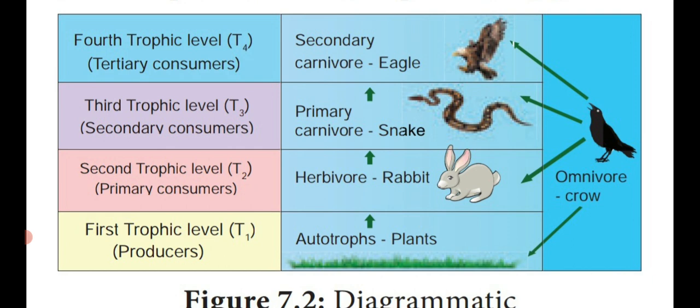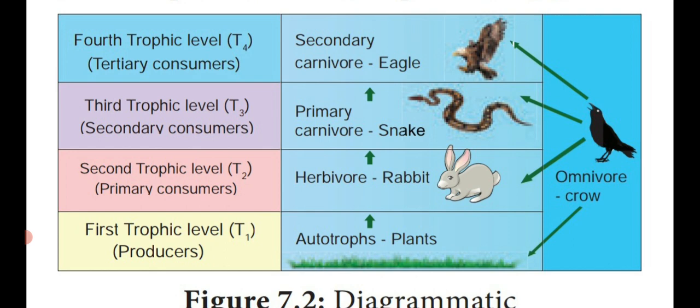So depending upon the different trophic level, the name of the organism also varies. If they occupy the first level, they are primary; the second level means secondary; third means tertiary. Apart from that, there is no further trophic level, but it may be, what is that one? Quaternary consumers.